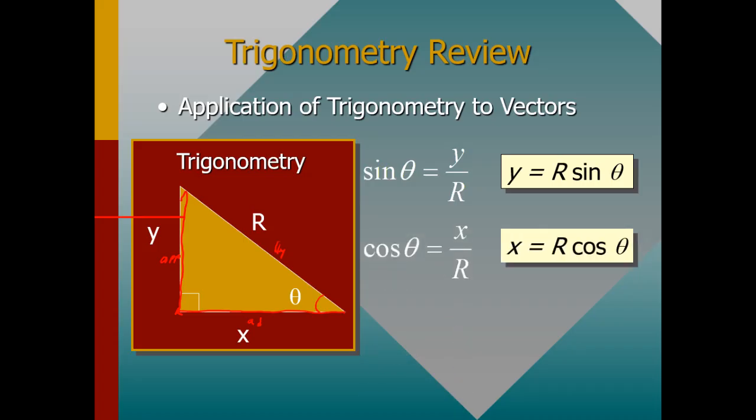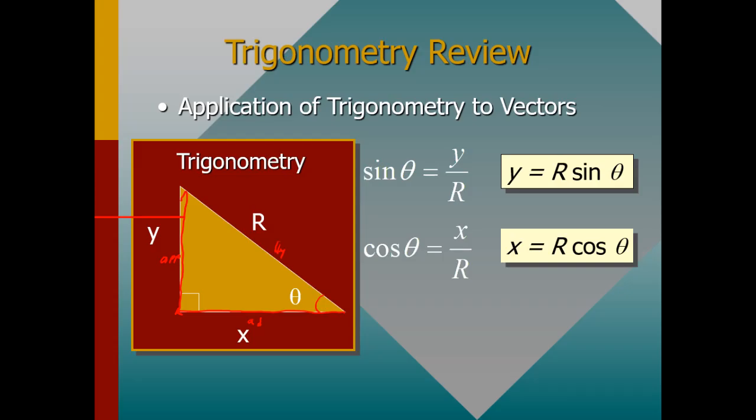So when you are applying trigonometry, the y coordinate can easily be found by using sine theta and the resultant, and the x coordinate you can simply find using cos theta.